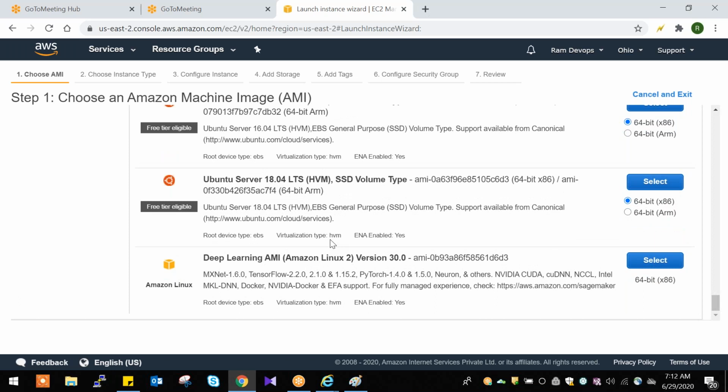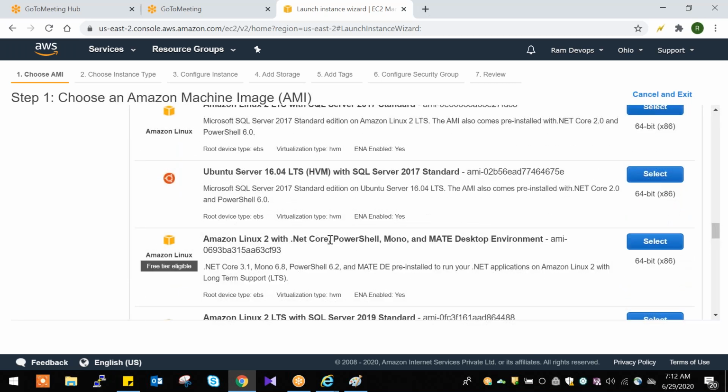Amazon Machine Images. Image means one master copy. Using that master copy, we can create a number of servers.